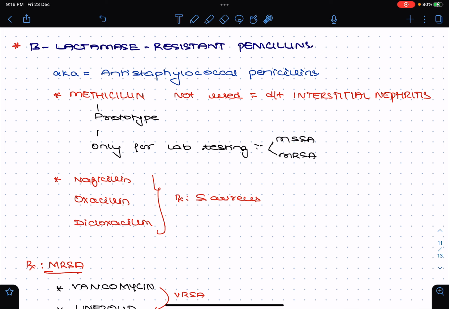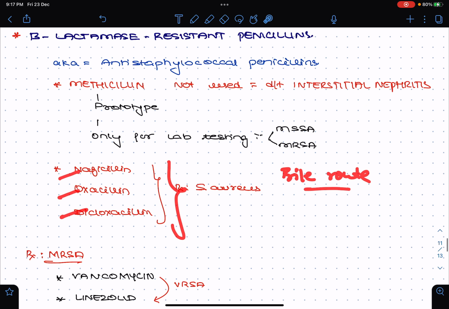So apart from that, we have other beta lactamase resistant penicillins like nafcillin, oxacillin, dicloxacillin. They are also effective against staphylococcus aureus. Basically, these drugs are eliminated through the biliary route. Nafcillin, oxacillin and dicloxacillin.